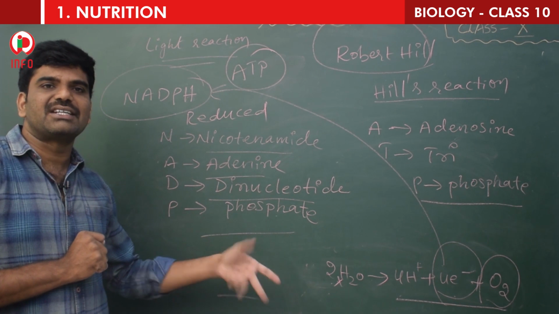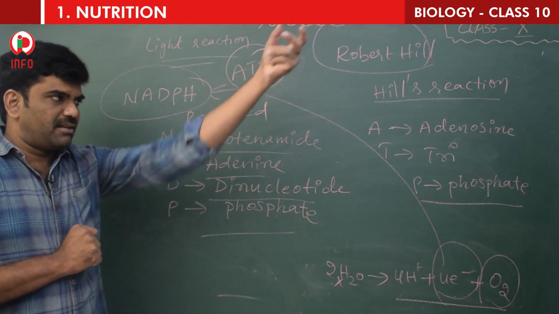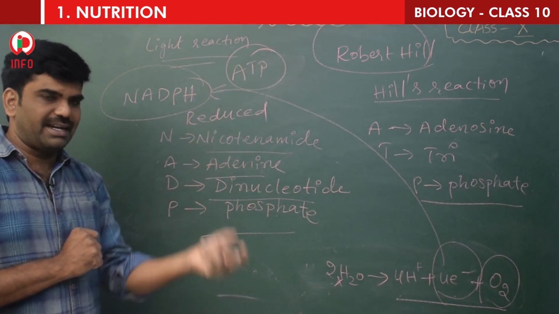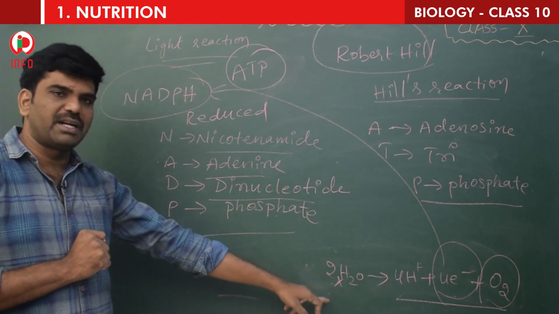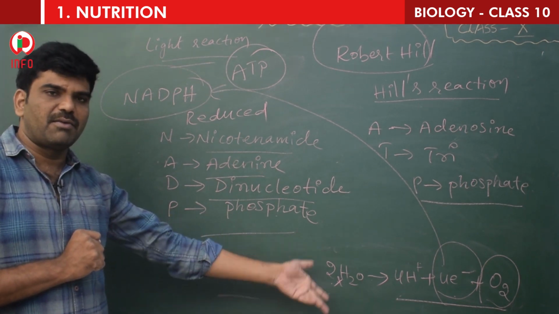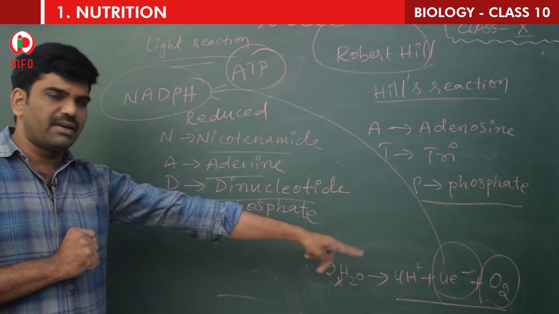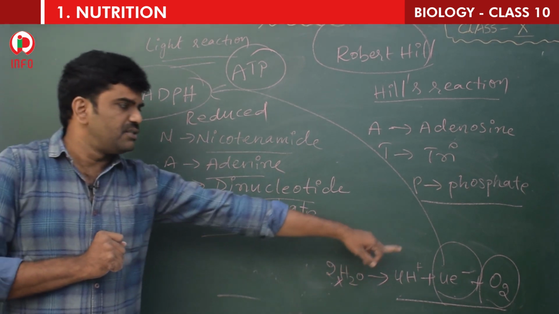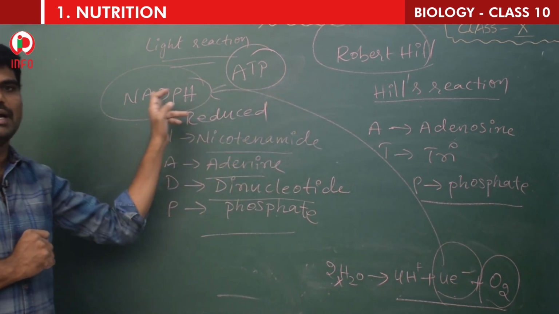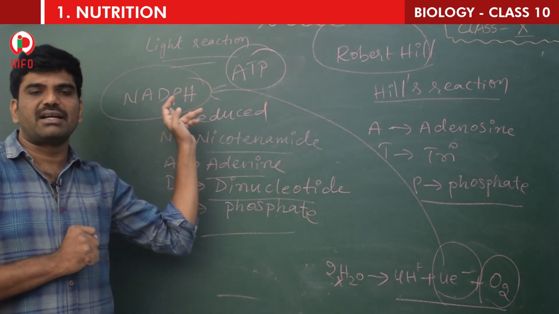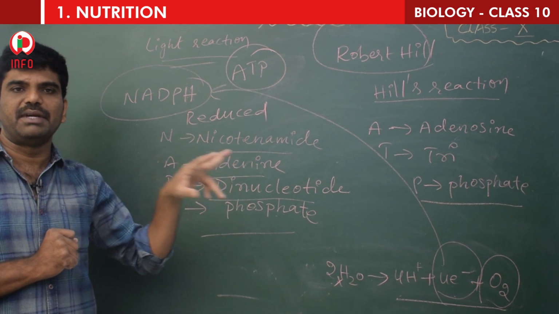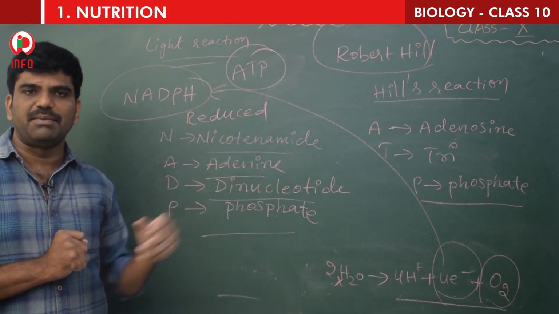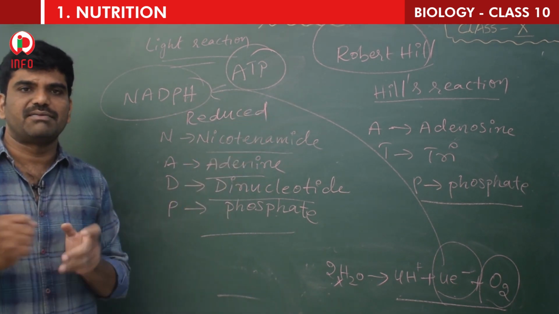Simply, in this light reaction, what has taken place? Chlorophyll receives the light, gets the power, and that power is used to break the water molecule. Whenever the water molecule is broken, hydrogen or electrons are released and oxygen is released. The electrons are taken up by NADP, which is the electron acceptor, to form NADPH. And ATP is also formed. What is ATP? Adenosine triphosphate.